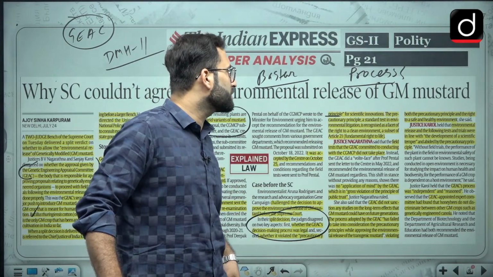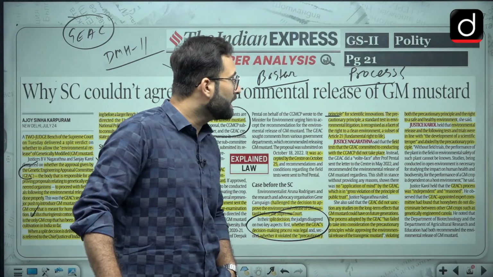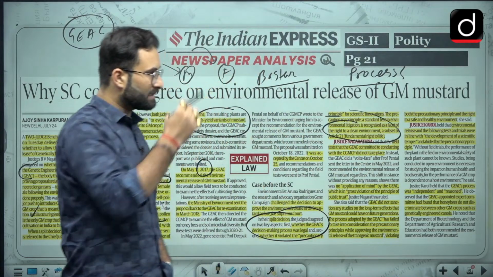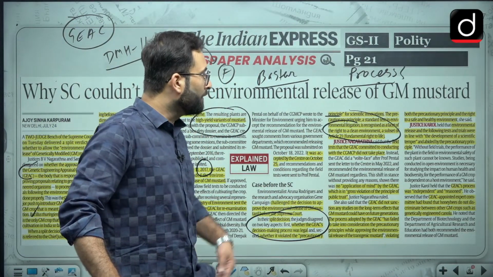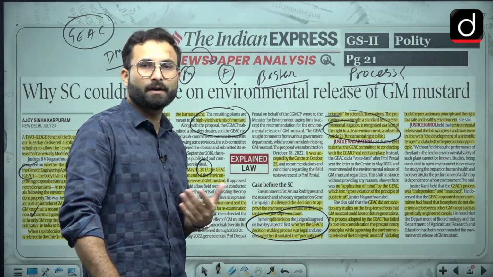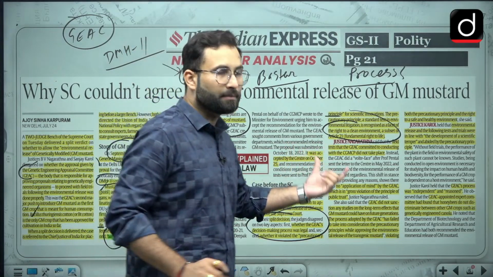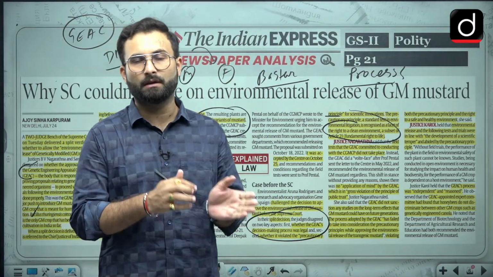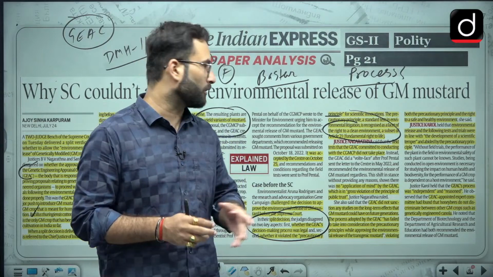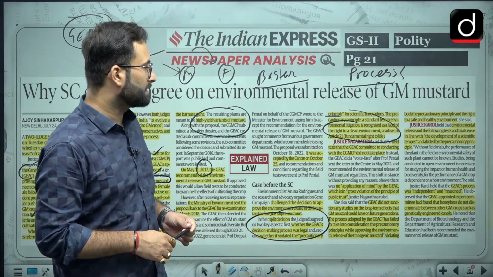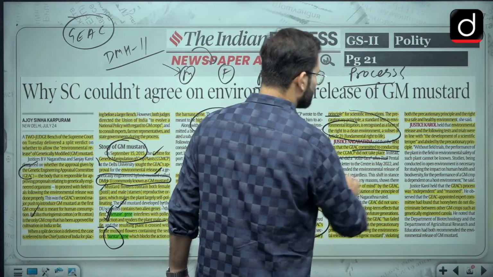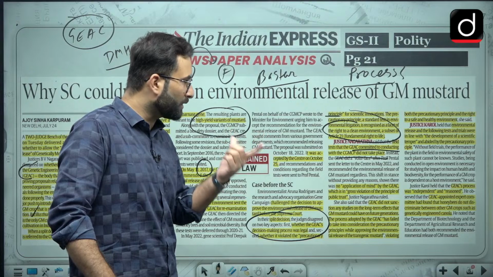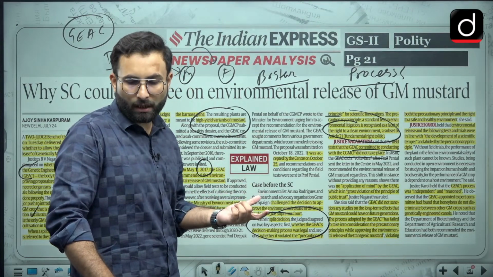Okay, here you will see the precautionary principle is a standard test in environmental litigation, recognized as a facet of the right to a clean environment and a subset of Article 21, that is the fundamental right to life. Now there are two judges who have given different verdicts. One judge is saying that the particular process of giving this approval was not right, and because of which this particular approval is not right. Basically, the field test that GEAC committed to conduct with this particular organization did not take place. So they are saying that there was one particular test which was supposed to happen, but that did not happen.